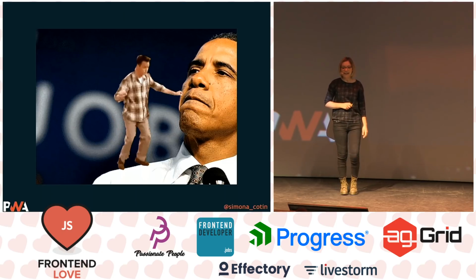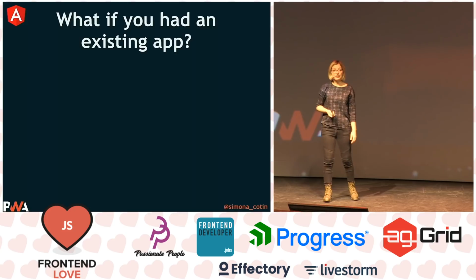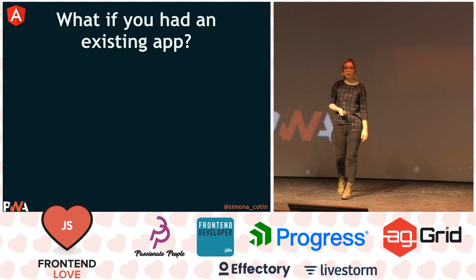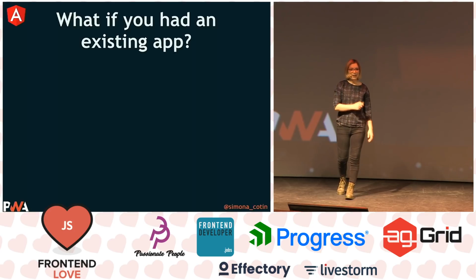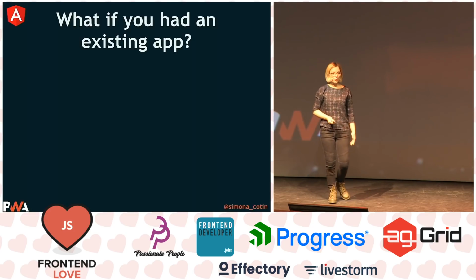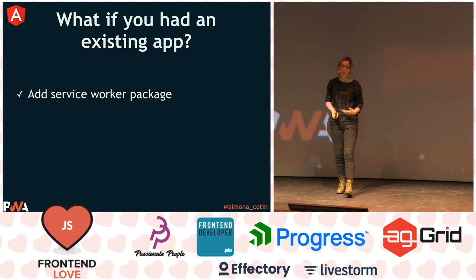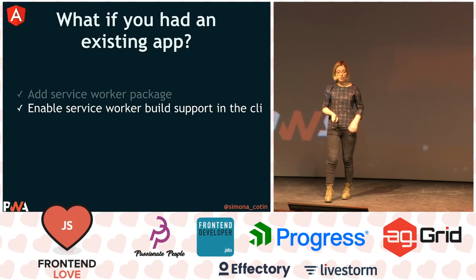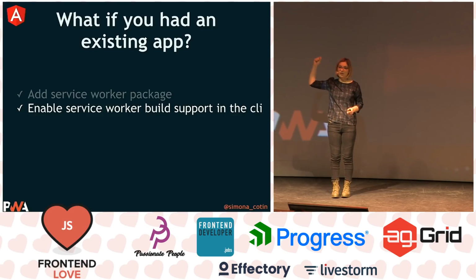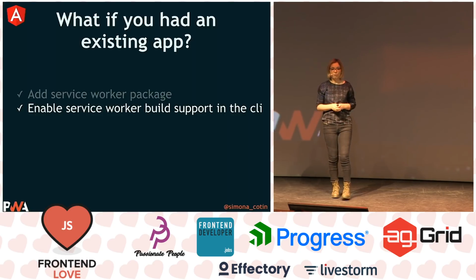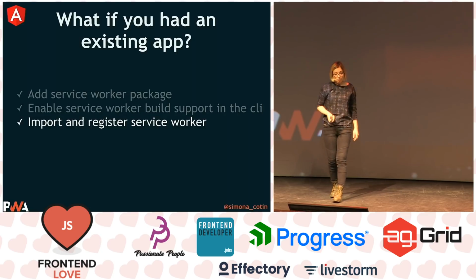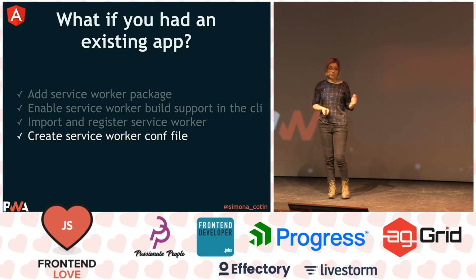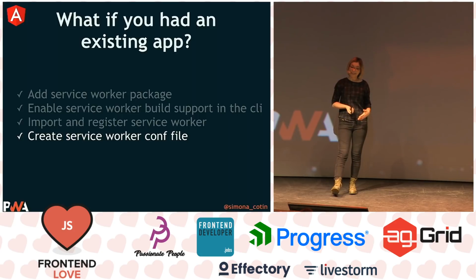But then you're going to say, but Simona, I already have an Angular app, and I'm super happy to go ahead right now and make my application progressive. What do I need to do? Well, we need to add the service worker package to our application, and we can do that easily with npm. Then we need to enable the service worker build support in the CLI. And remember, we had that property in the Angular CLI.json file where we just set that to true. Then we need to import and register our service worker in our module file. And finally, we need to create the service worker config file. And that's pretty much everything.